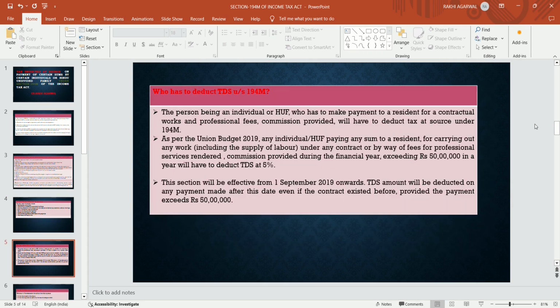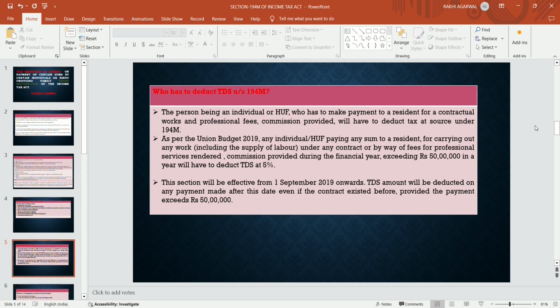Who has to deduct TDS under section 194M? The person being an individual or HUF who has to make payment to a resident for a contractual work and professional fees, commission provided, will have to deduct tax at source under section 194M. This section is not applicable to a company, AOP, BOI, partnership firm, trust. This section is not applicable.